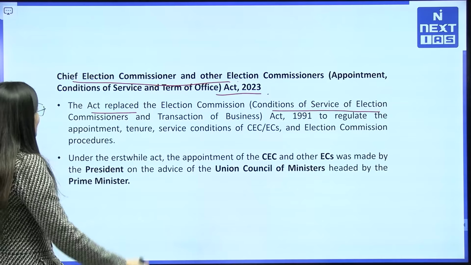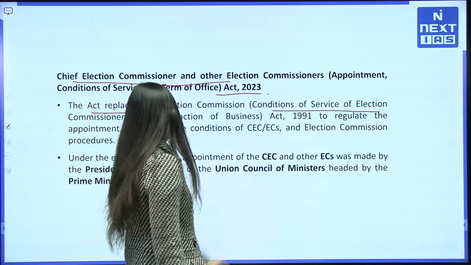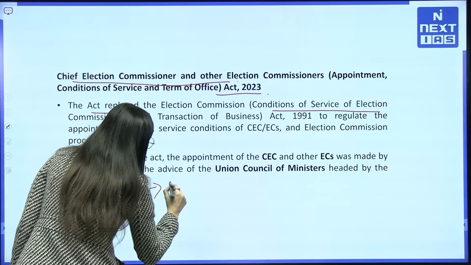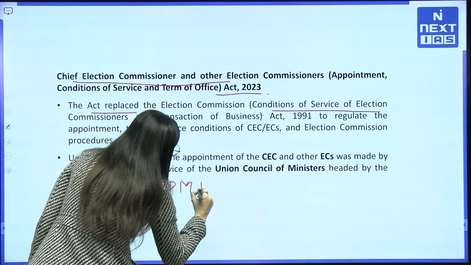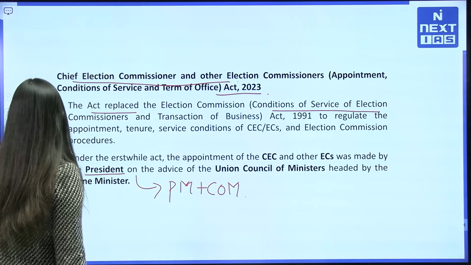Under the previous act, the appointment of the CEC and other ECs was made by the President on the recommendation of the PM plus CoM.